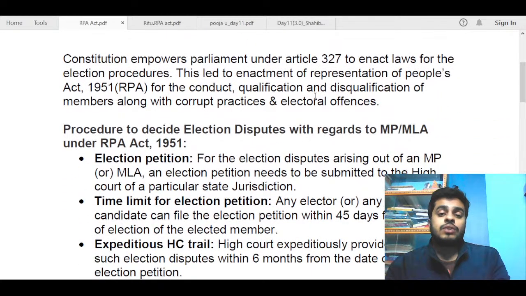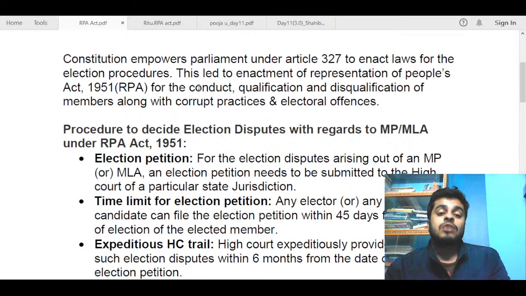So we start with the introduction. In the introduction, we talk about Article 327 of the Constitution. This article empowers the parliament to enact laws for election procedures, and under this power the parliament has enacted the Representation of the People Act, the RP Act 1951.